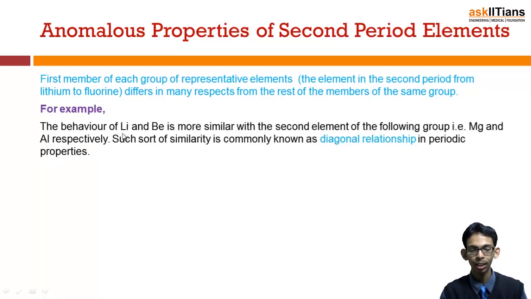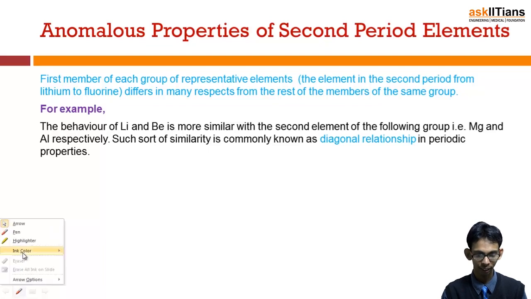For example, the behavior of lithium, which is the first member of the first group, and beryllium, which is the first member of the second group, is more similar to the second elements of the following group, that means magnesium and aluminium respectively, and such a similarity is known as diagonal relationship. Let's write it. Let's try to understand it.